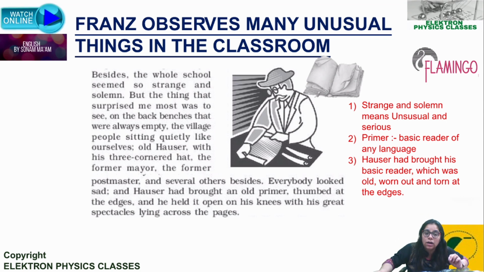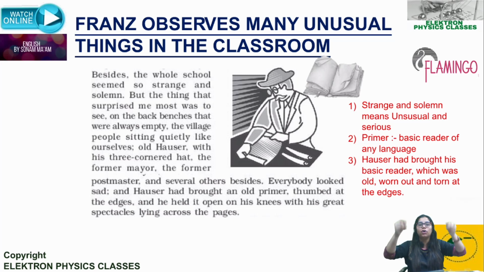Old Hosser had brought an old primer with him, thumbed at the edges. Thumbed at the edges basically means out of use. It had got old, so it got torn at the edges. It was not very crisp.